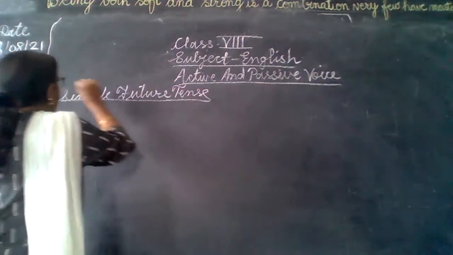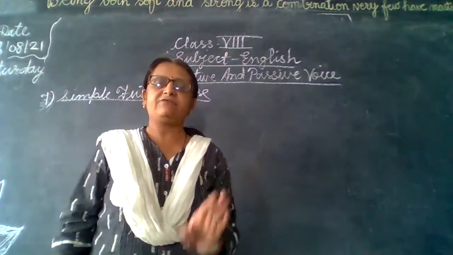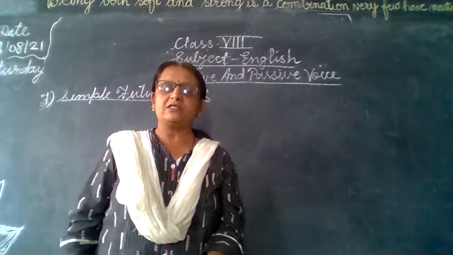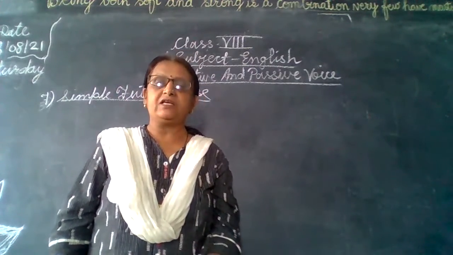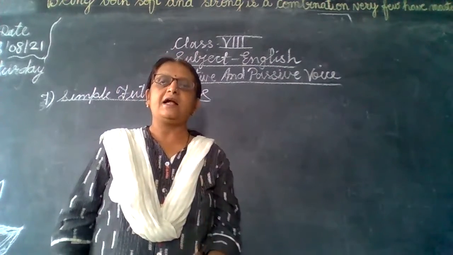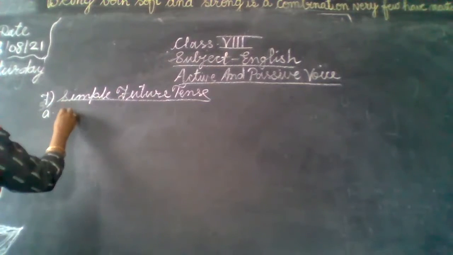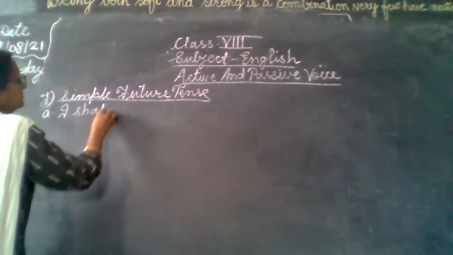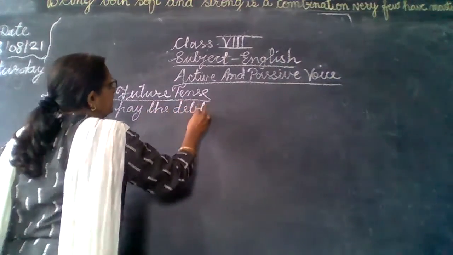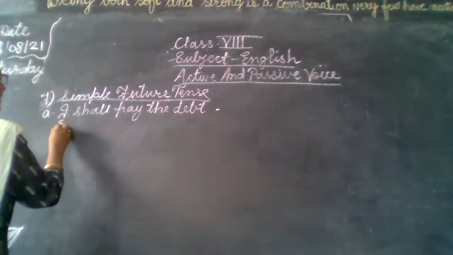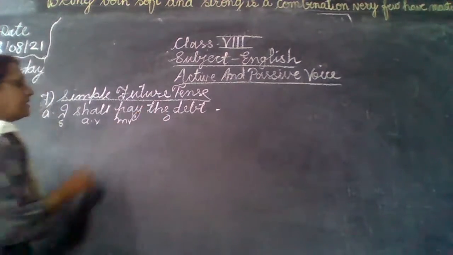As we know, in simple future tense we use the auxiliary verb shall and will, and here the main verb is in the first form. Shall for the first person, that is for I and we. In grammar, we use will for the second and third person. So now listen here. First sentence: I shall pay the debt. Subject, auxiliary verb, main verb in the first form, and the debt is our object.